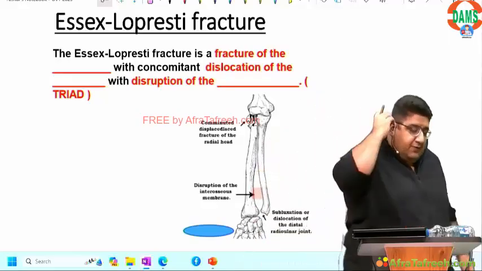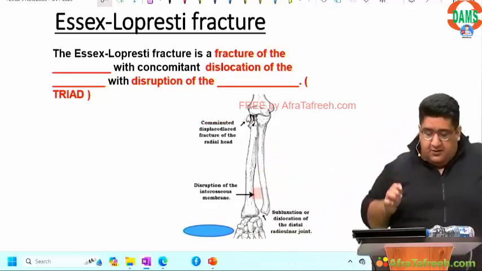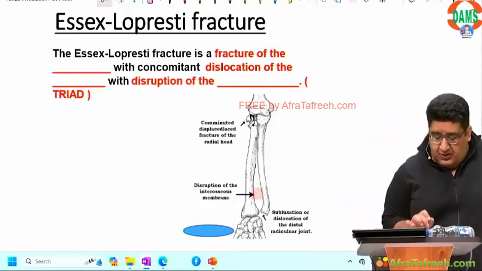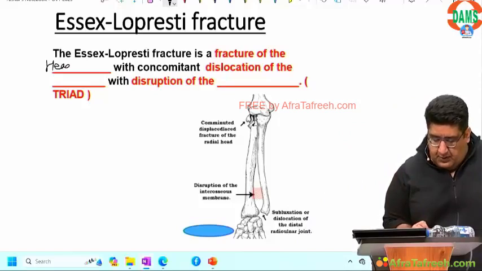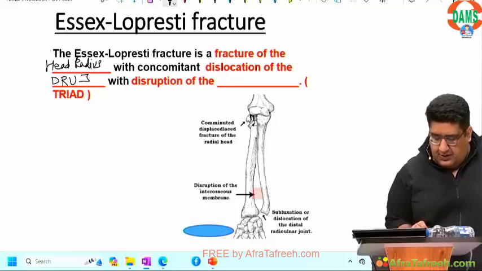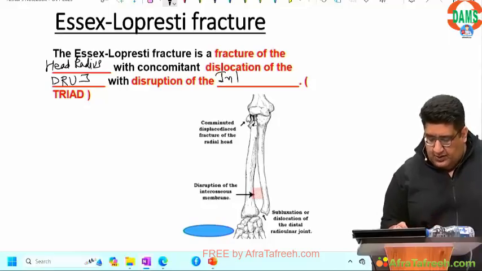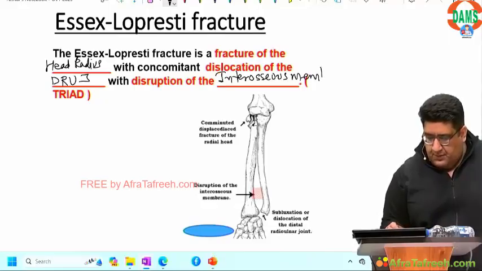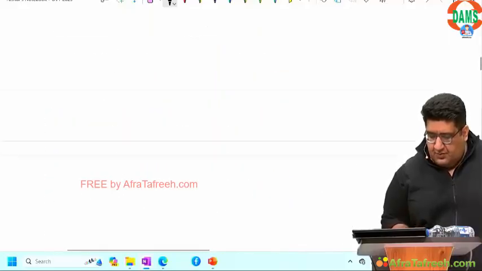So it's a kind of triad: fracture of the head of the radius with concomitant dislocation of the distal radioulnar joint, with disruption of the interosseous membrane.